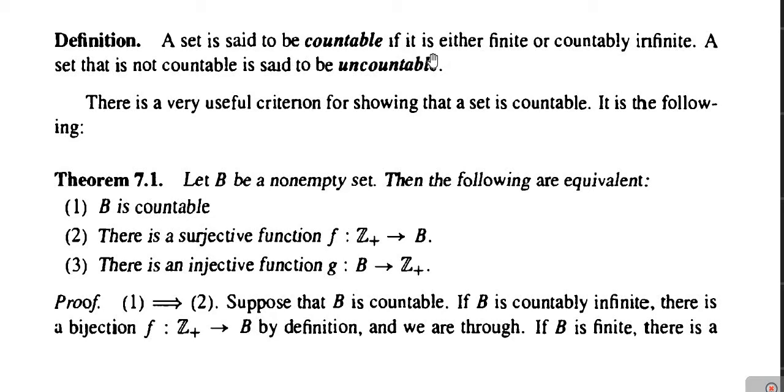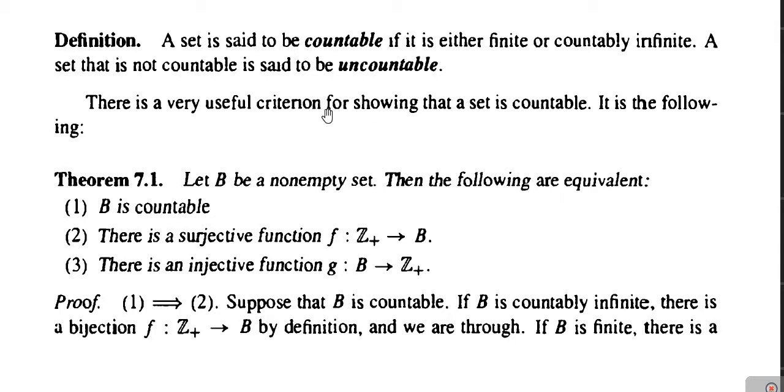A set is said to be countable if it is either finite or countably infinite. Finite means either it is empty or there is a bijection between the set and a section of Z plus by some integer n. Countably infinite means there is a bijection between the set and the set Z plus, as we have seen 5 minutes before.